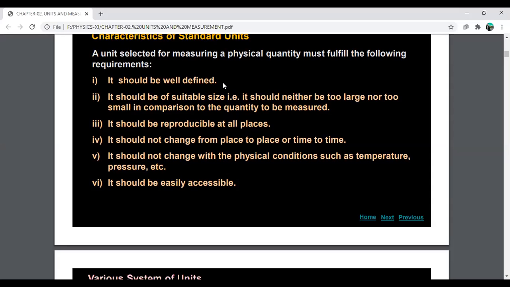It should not change from place to place or time to time, so a standard unit must not depend on physical conditions such as temperature and pressure. And it should be easily accessible everywhere. Then a unit becomes a standard unit.